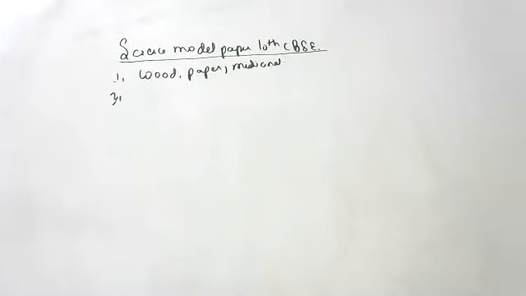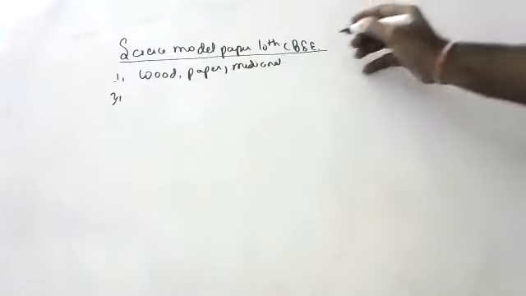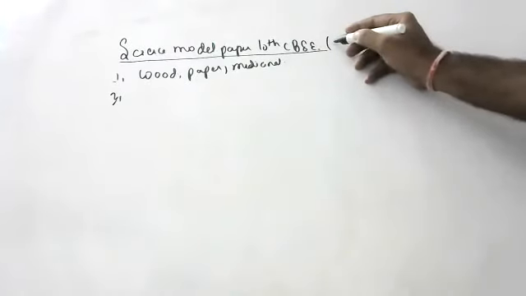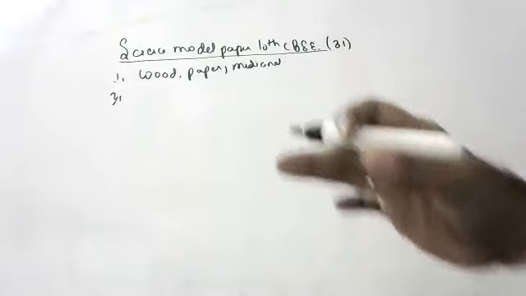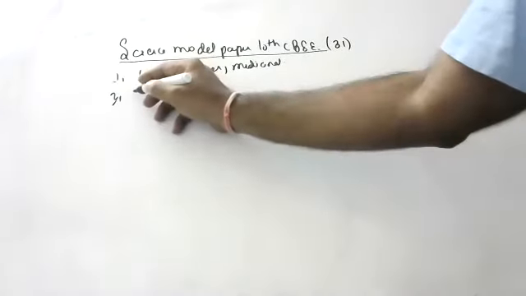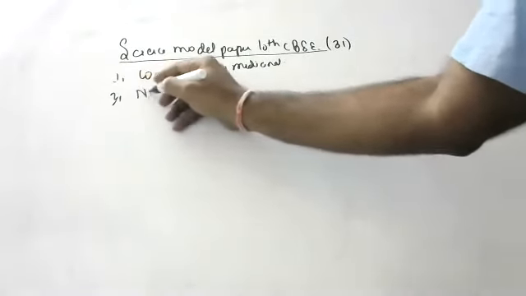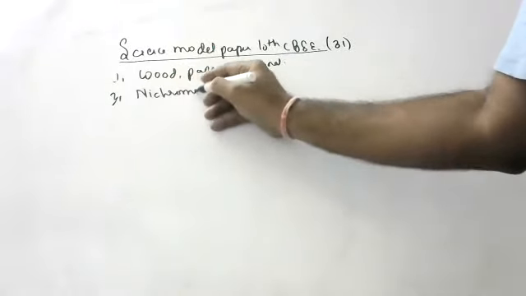Second one. What are the heating elements of electric heaters and toasters? What is the page number, children? Page number 31. What are the heating elements of electric toasters and electric irons made of? Why are they made of alloy? Children, in electric toasters and electric heaters, nichrome alloy is used. Am I correct, children? Yes, sir.